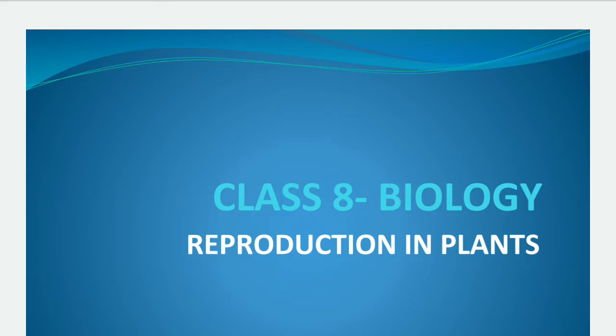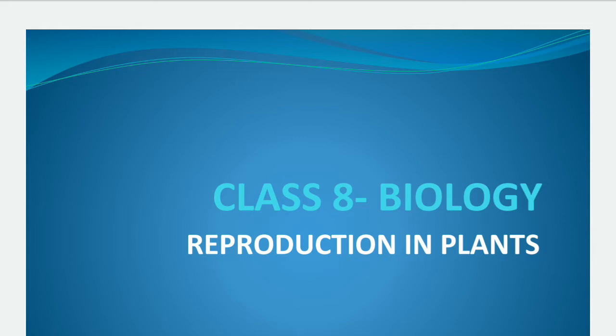Today, you are going to learn about reproduction in plants, which is the second chapter of your biology book. First, I will make you understand the meaning of reproduction. Then we will discuss the types of reproduction and then various methods of asexual reproduction in plants.